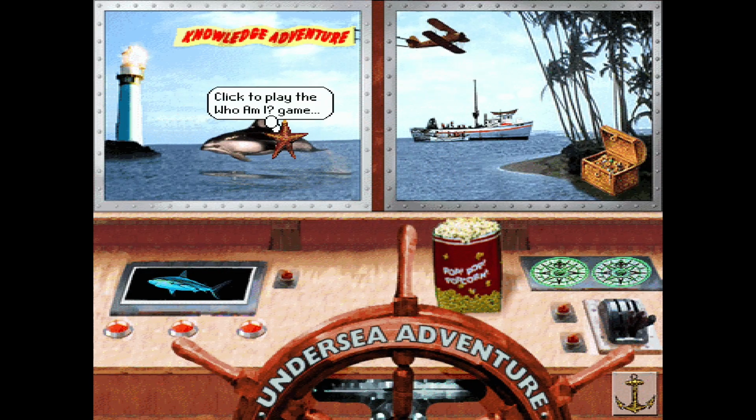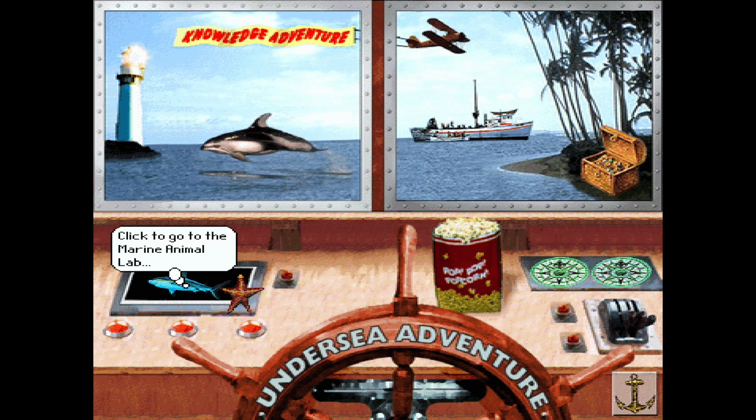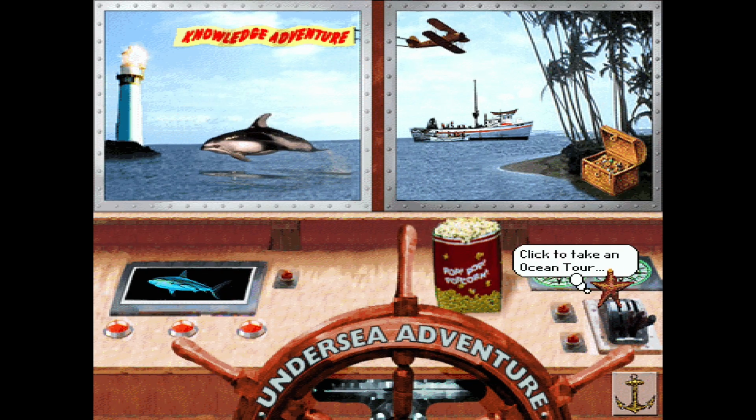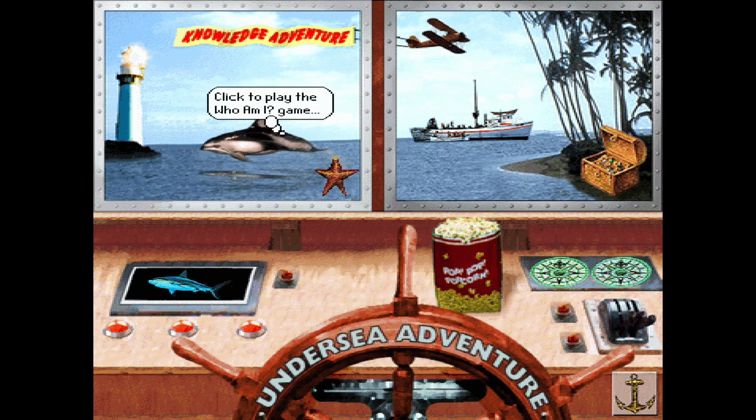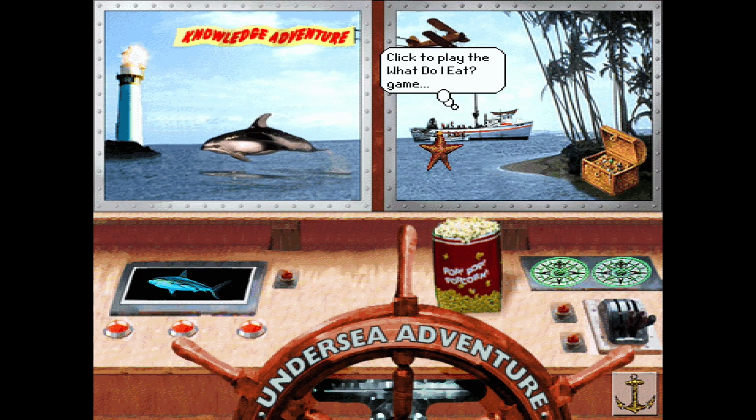So, this is the opening menu, and we have a series of games, or options. Some nice Sound Canvas music. It's using the General User sound font for those who like their sound fonts. So we've got click to play the Who Am I game, click to play the What Do I Eat game.